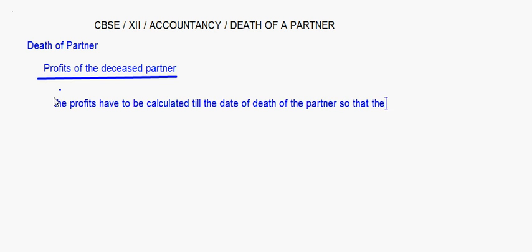So that the profit can be given to the deceased partner. Right? Now there are two ways of calculating this profit.